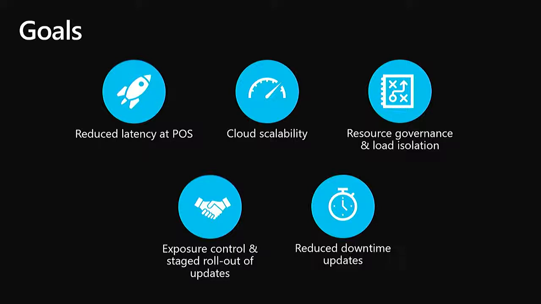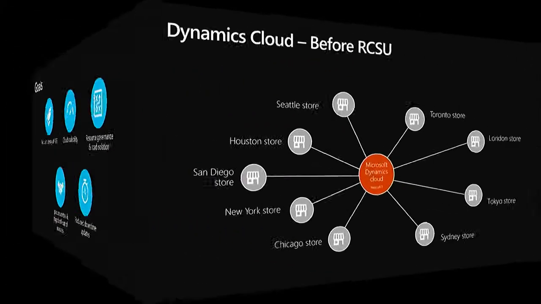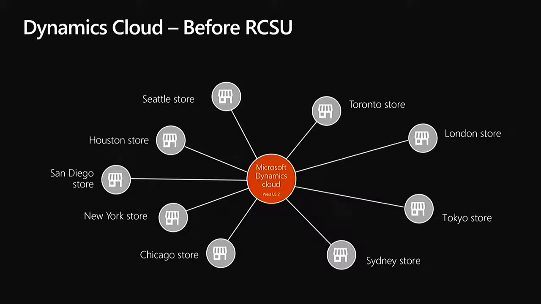Another 2 things we wanted to focus on from a serviceability standpoint, we won't go into too much of it here, but I do want to call it out, is the ability to have updates which take very little downtime or 0 downtime, and the ability to roll out updates in a fashion that is staged and staggered. So you can update a smaller set of stores first, and then roll out the updates more gradually to your entire topology. With that in mind, this is what a canonical view of this topology looked like.